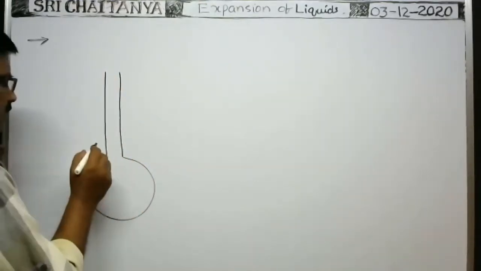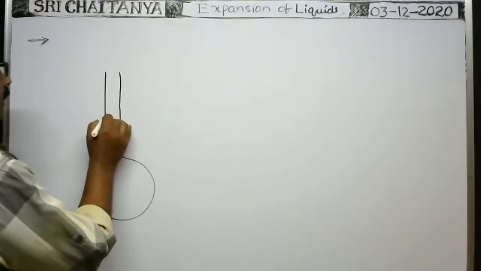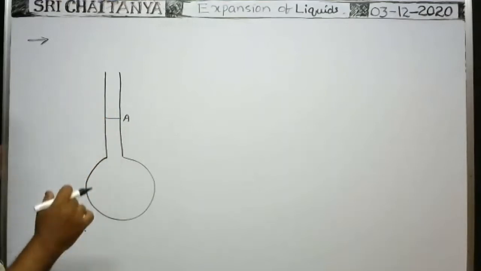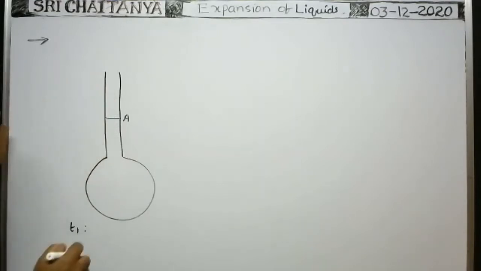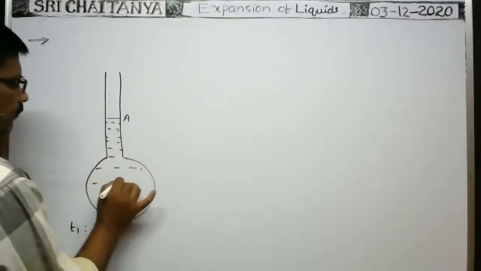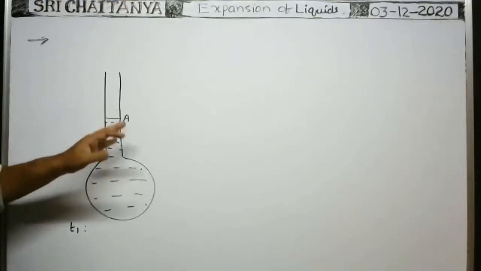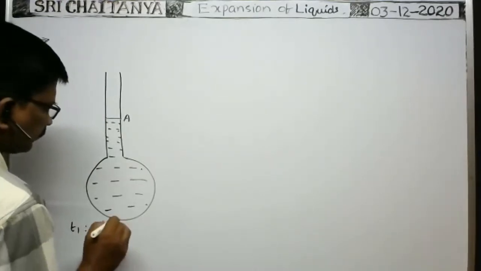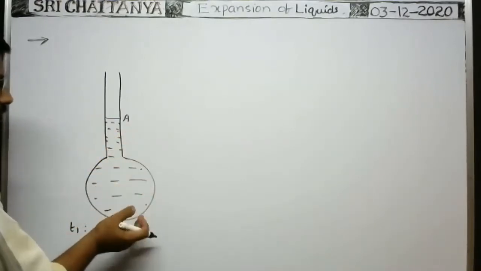Here, actually, at a temperature T1, we have taken the liquid up to this level, A. In a vessel having a long neck, it is just like a glass bulb with a long neck. The liquid is taken up to the mark A. So the volume of the liquid up to the mark A in this vessel at a temperature T1 is say V1. Volume V1.